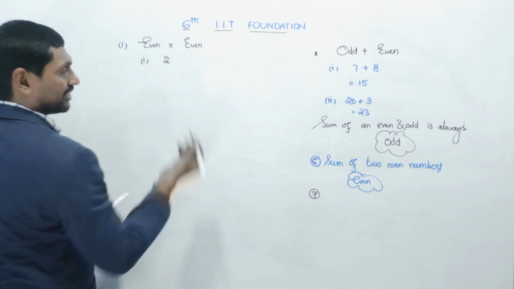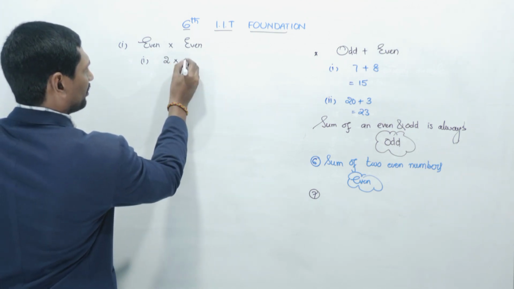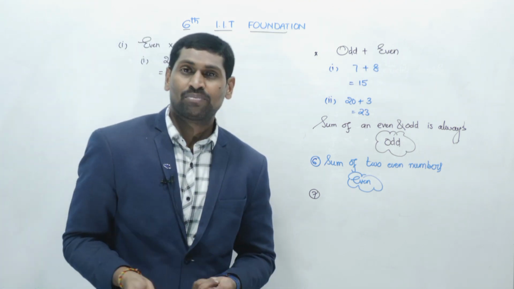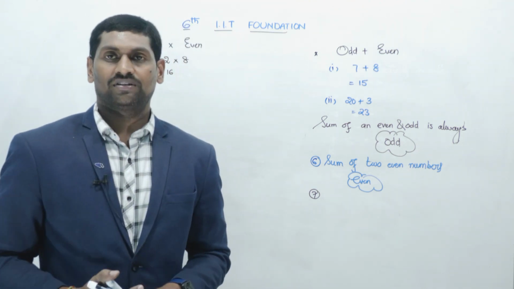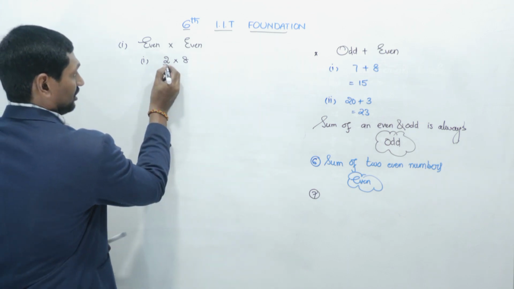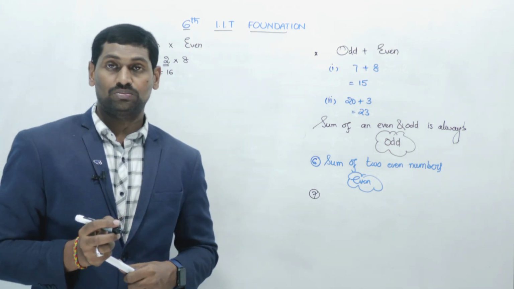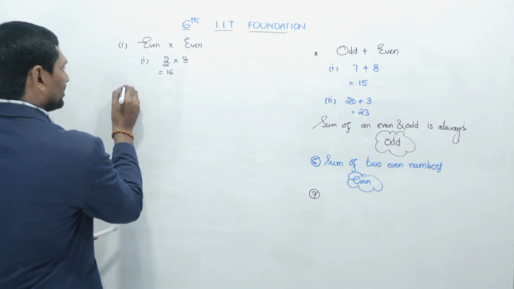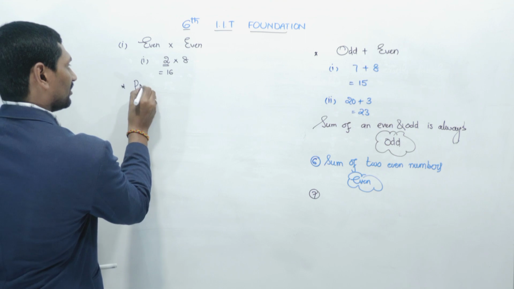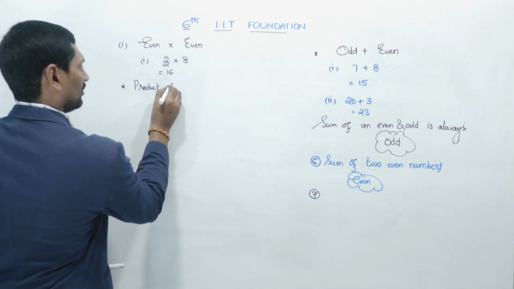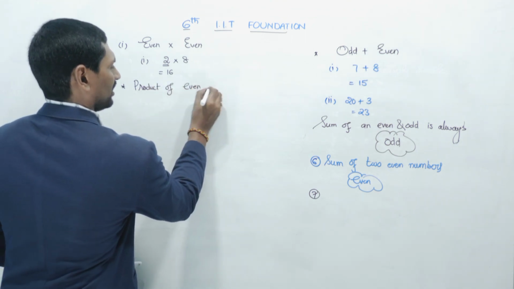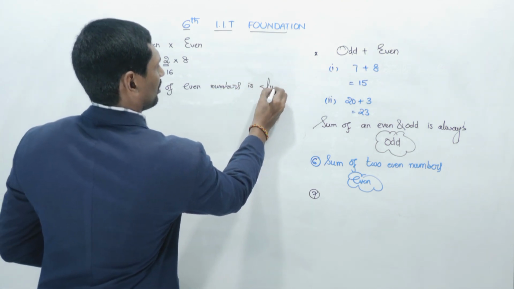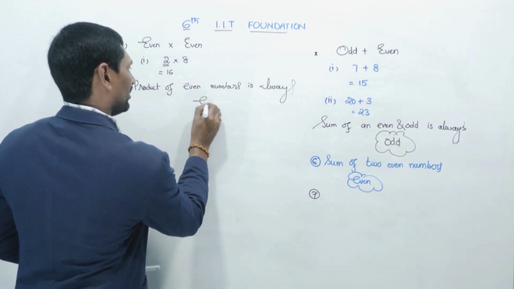First even number I am taking 2, and the other even number is 8. 2 8s are 16. Is 16 an even number or not? Definitely an even number, because if any number is multiplied by 2, it will definitely be an even number. So the product of two even numbers is always even.